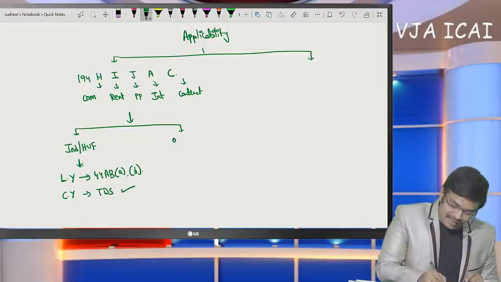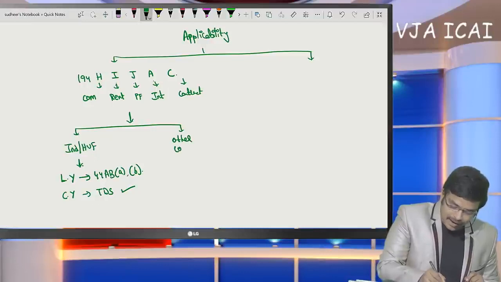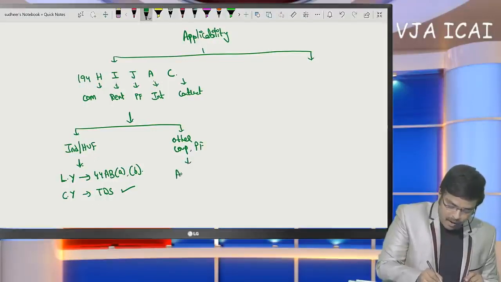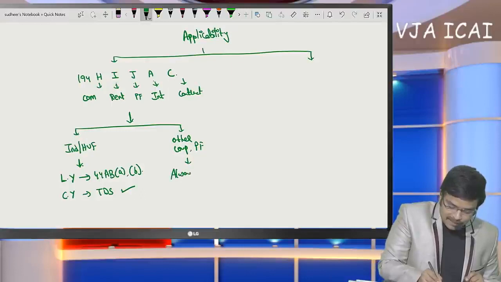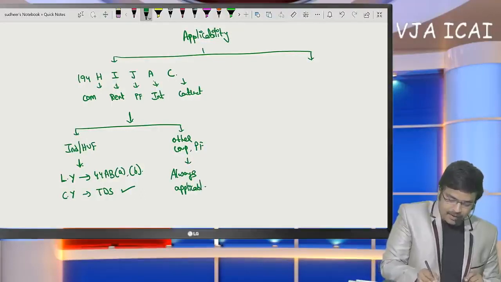And in case of other assessees like companies, partnership firms, for them all sections are always applicable. For these other persons, these provisions were always applicable. Okay.